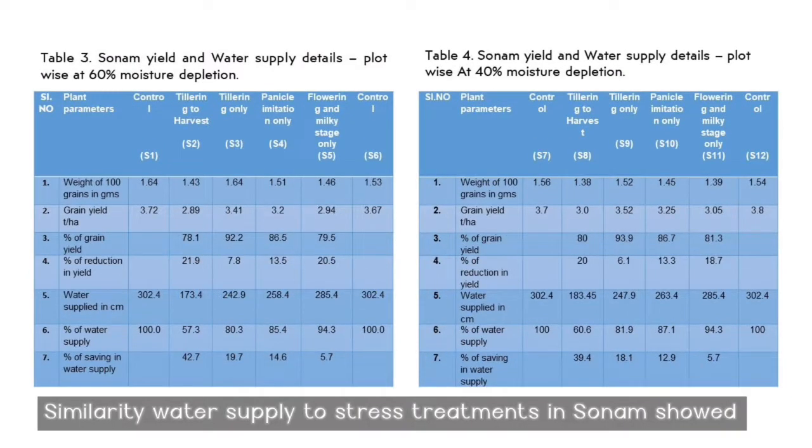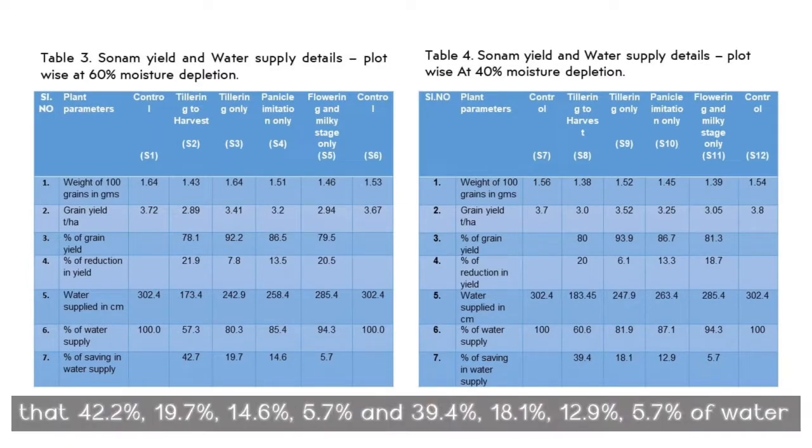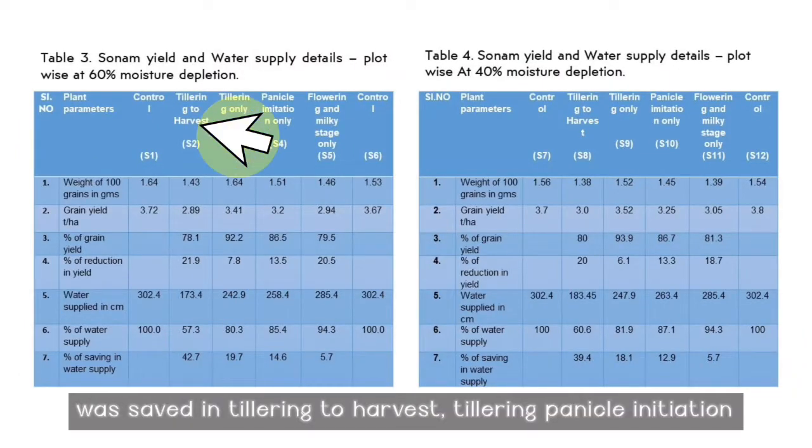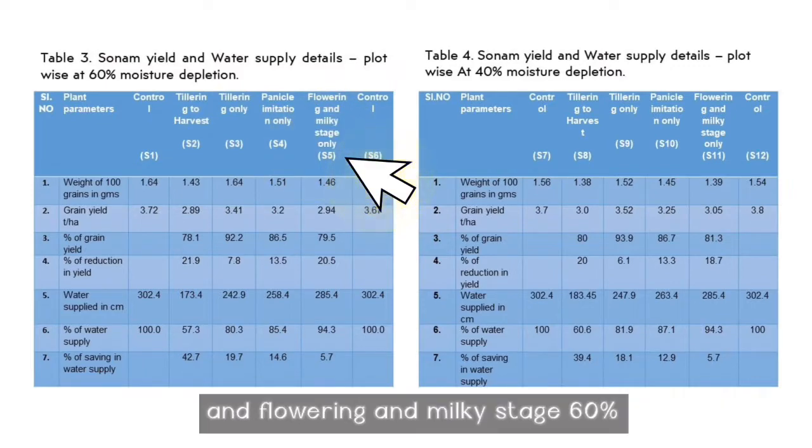Similarly, water supply to stress treatment in Sonam showed that 42.2%, 19.7%, 14.6%, 5.7%, and 39.4%, 8.1%, 12.9%, and 5.7% of water was saved in the tillering to harvest, tillering to panicle initiation, and flowering and milky stage treatments with 60% and 40% stress respectively.